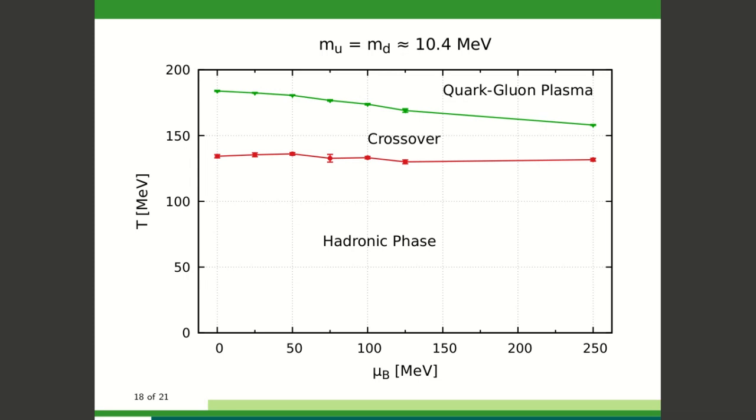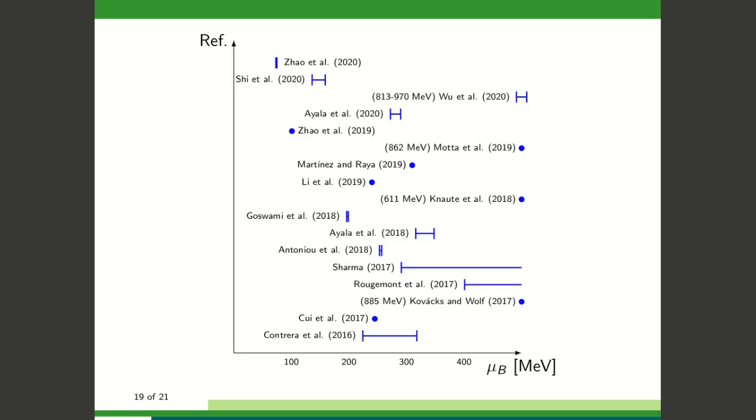In the range of chemical potentials we have worked with, we didn't observe the critical endpoint. But if we insist that this hypothetical point exists, we at least can give a lower bound equal to 250 megaelectron volts.